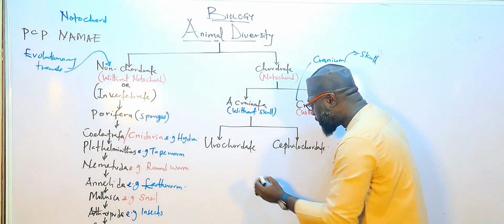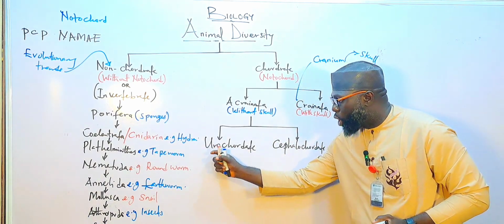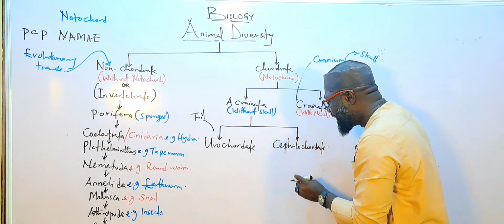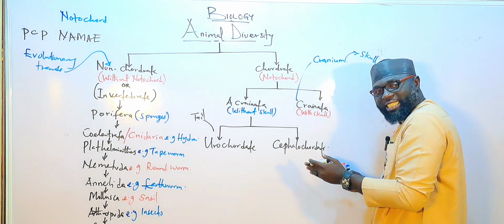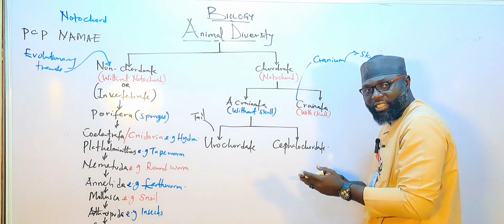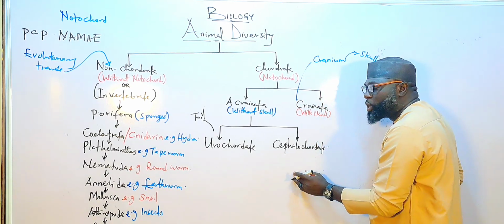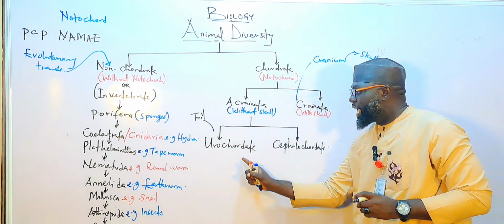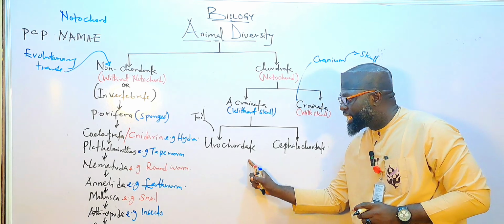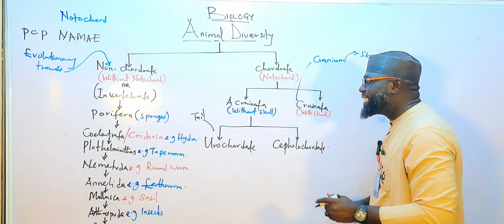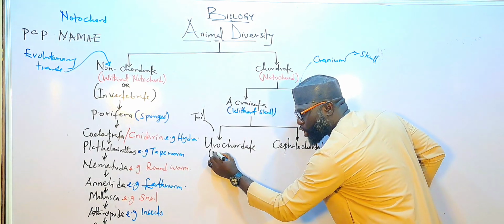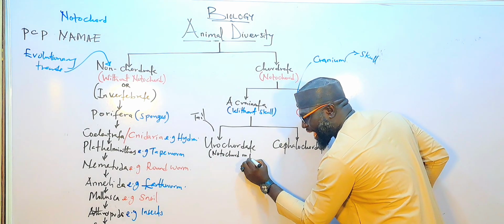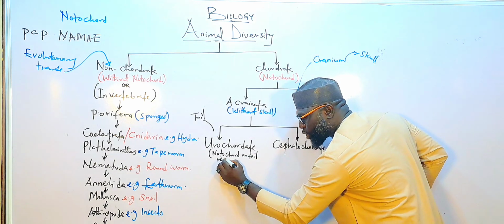See, the word uro is tail, the word tail in Greek. Cephalo means head. So this urochordate is a chordate that has notochord on the tail region only.